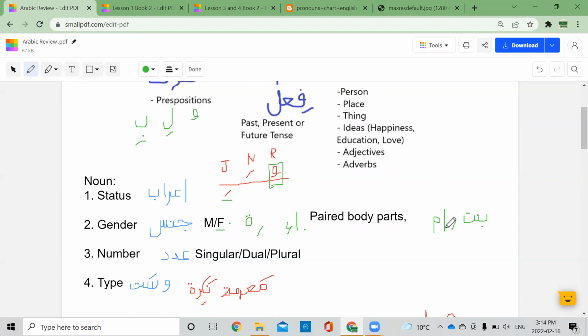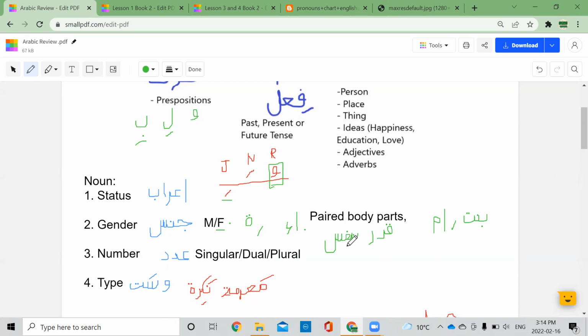So this is one category: ta marbuta, alif and hamza, paired body parts, and the last one, like the sister said, qidrun, for example. Qidrun means bowl. Or you have nafs. The exceptions. These we say because in the Arabic language it is feminine, that's why it is feminine.